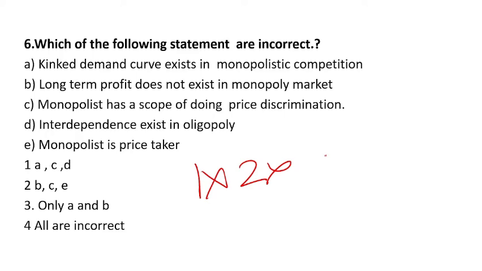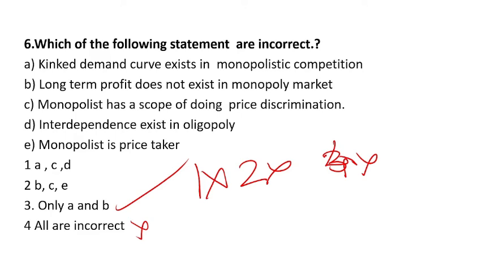Interdependence exists in the oligopoly. अगर D सही है तो ये 3 भी और 4 भी गलत हो जाएगा, क्योंकि all are incorrect means what? This D should be incorrect, but this is correct. Interdependence होता है ना oligopoly में, in the oligopoly market interdependence will exist. So option 4 will also be wrong. The right answer will be option number 3. Only A and B are the incorrect statements. Kinked demand curve exists in monopolistic competition.